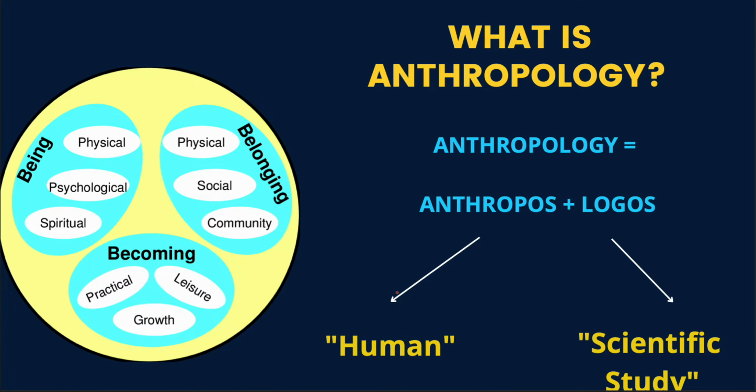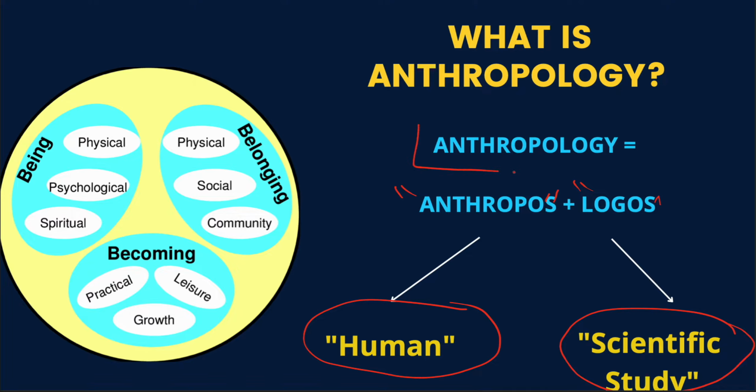Now, let us try to understand the literal meaning of this word. Anthropology can be broken into two particular words. The first one is anthropos, which means human or human beings, and logos, which means scientific study. So the literal meaning of the word anthropology is the scientific study of human beings or the human race as such. Okay, this is not originally an English word, it is a Greek word which means scientific study of human beings.